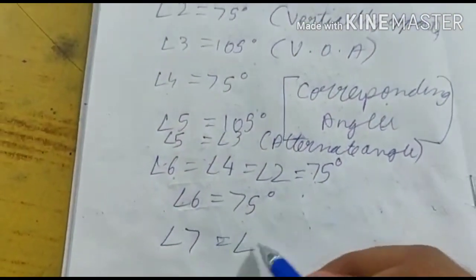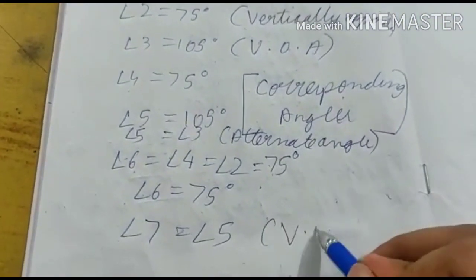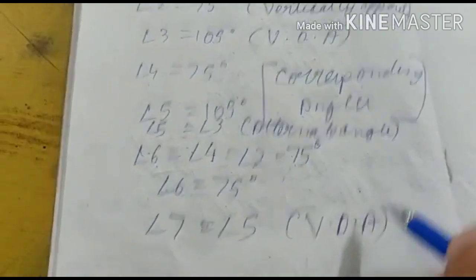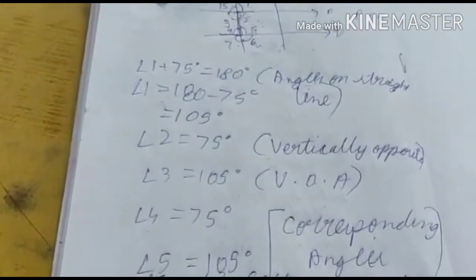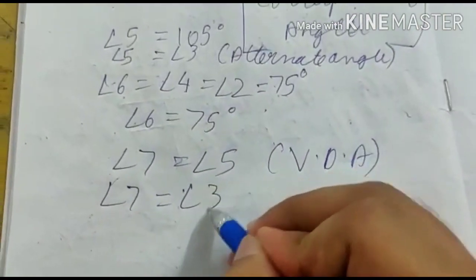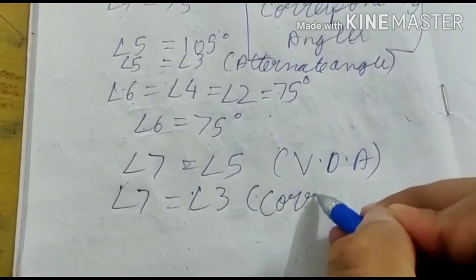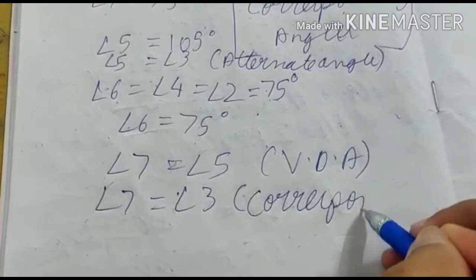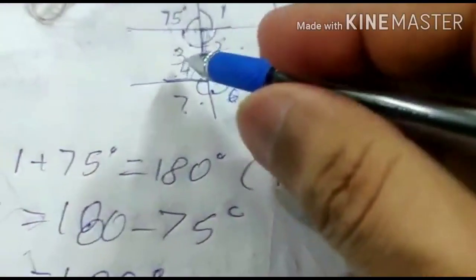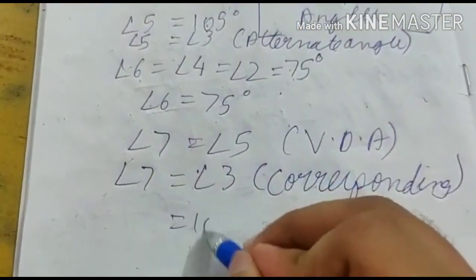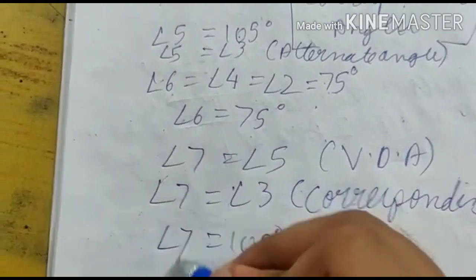Angle 7 equals angle 5, vertically opposite angles, or angle 7 equals angle 3. This is corresponding. In both ways, angle 3 and angle 5 both are 105 degrees. So angle 7 equals 105 degrees.